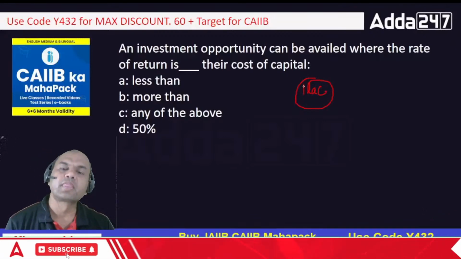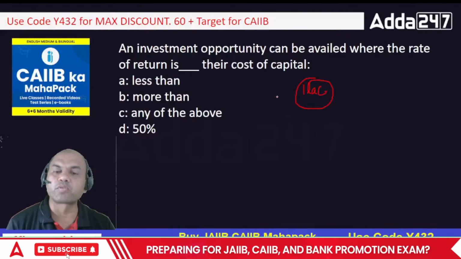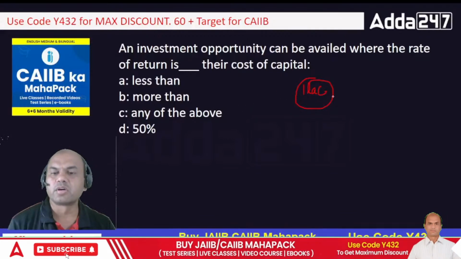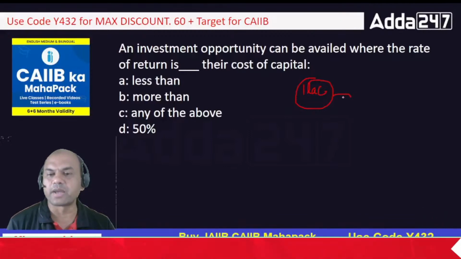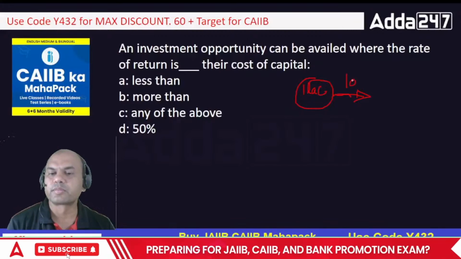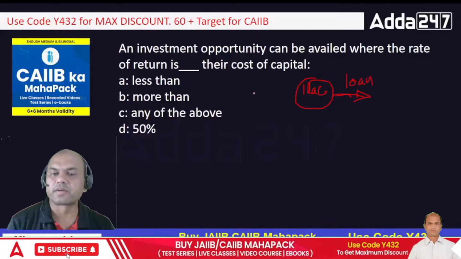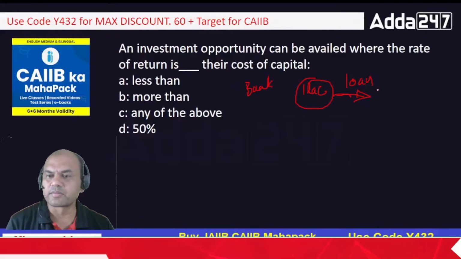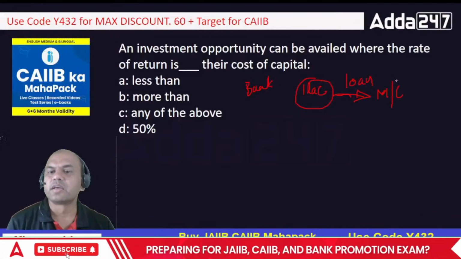This 1 lakh I borrowed from, let's say, a bank. The bank has given me a loan, and now I bought this machinery with this 1 lakh.